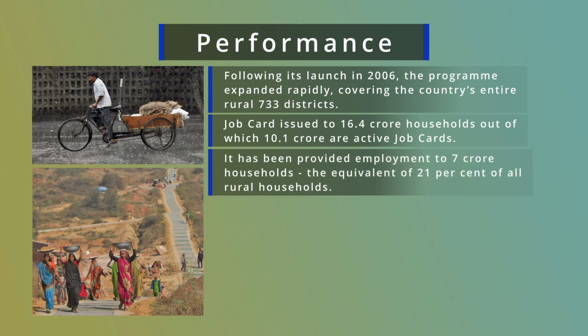In respect of employment, 7 crore rural households received employment from this program, and this is 21% of the rural households. That is, under this program, 21% of rural households obtained the benefit of employment.